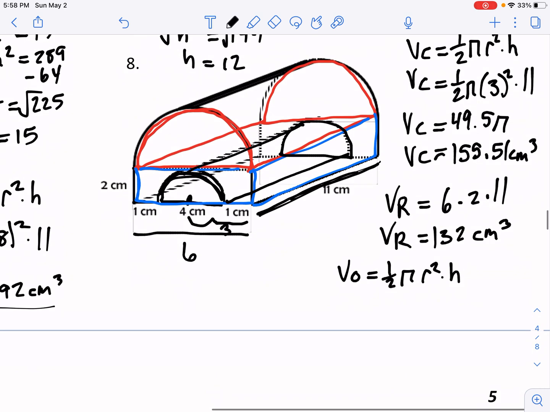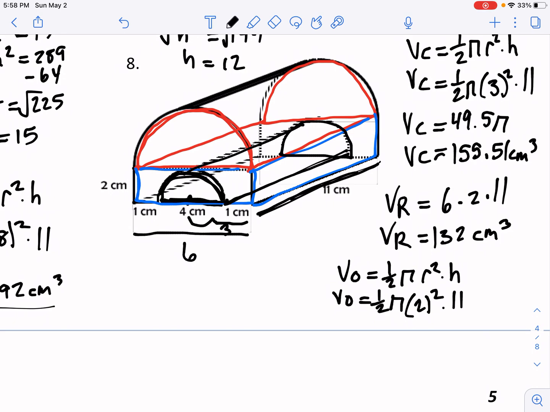Okay, so the volume of that opening is 1/2 pi r squared times h. Well, what's the radius? This distance right here is 4, so if that's the diameter, then half of that would be 2. So the radius is 2, and we still have the same height, which is 11.